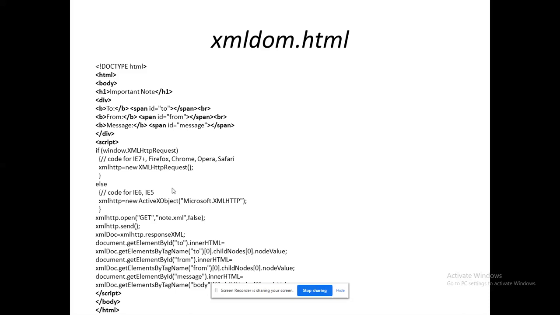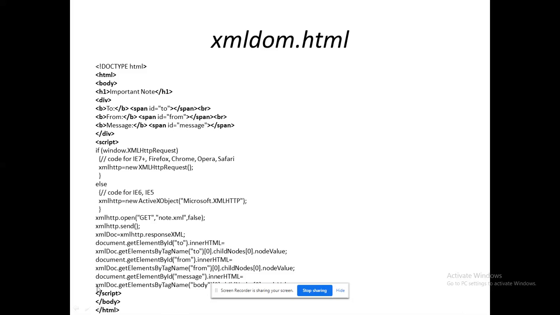So ultimately it will be retrieved and stored in it. That's the complete segment on all these things. For the to tag you have a line, for the from tag you have a line, for the message tag you have a line. All this data will be stored and will be available in the respective variable.